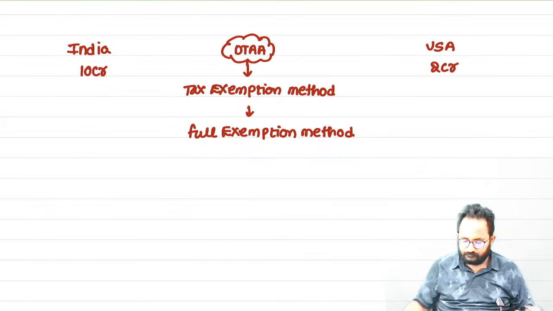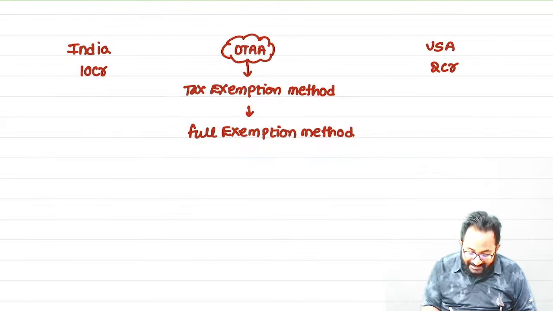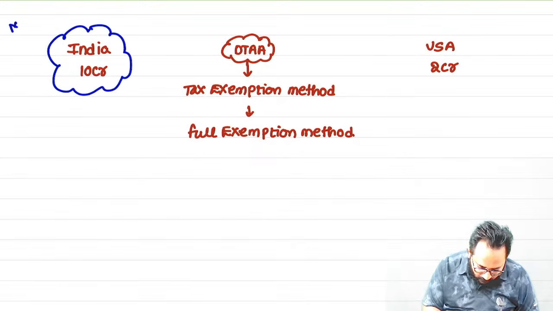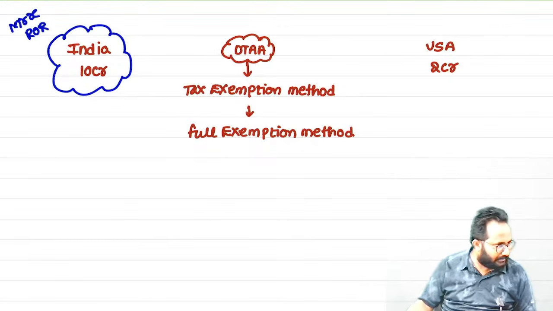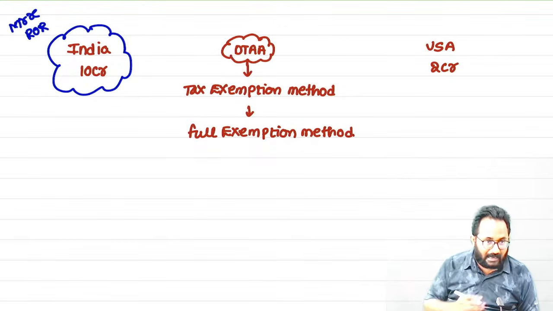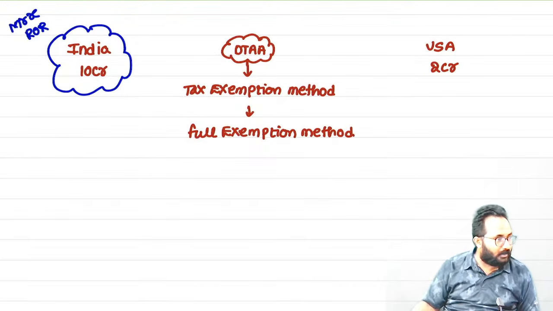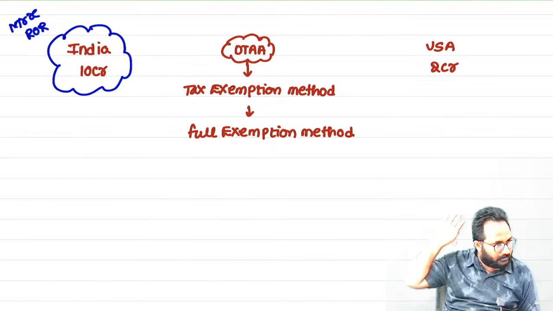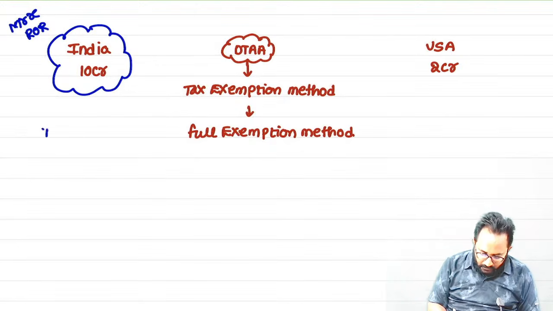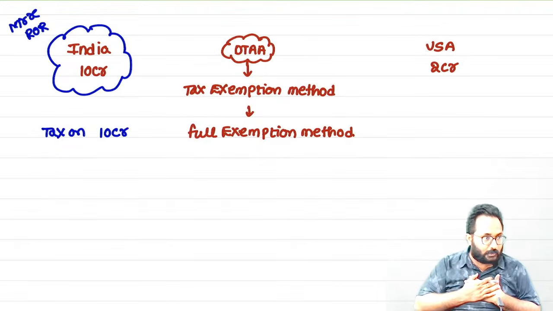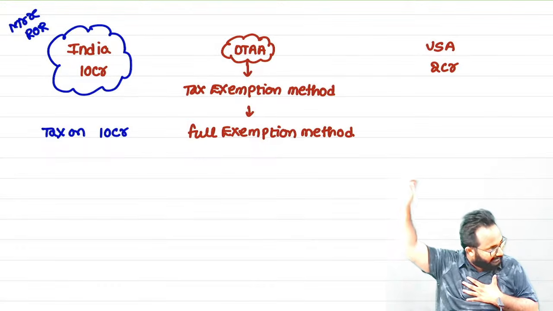Mr. X is a resident of India, ROR. So we give up our right to collect the tax on foreign income. Here we will collect the tax on only 10 crore.